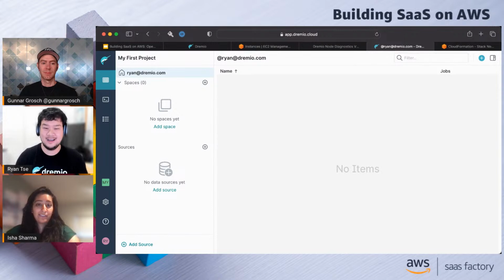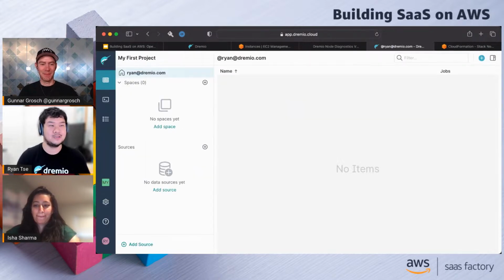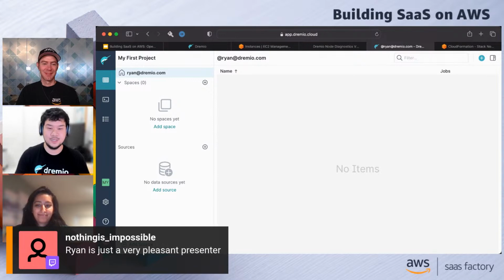This is the not TV organization, just to clarify, right? Yes, this is that not TV organization here. So it fully builds and sets up the project itself, and I didn't even get a chance to show you, but that's that SNS and SQS working in tandem with the CloudFormation to make it really easy for our end users.